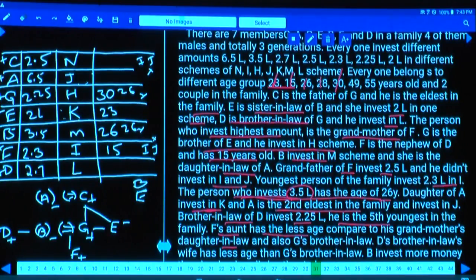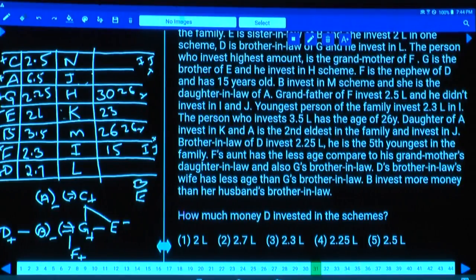And A is the second eldest. Where is it given here? No, 2.25 is the fifth youngest. F's aunt is younger than his grandmother's daughter-in-law, and also G's brother-in-law. D's brother-in-law's wife is B. D's brother-in-law's wife is younger than G's brother-in-law.